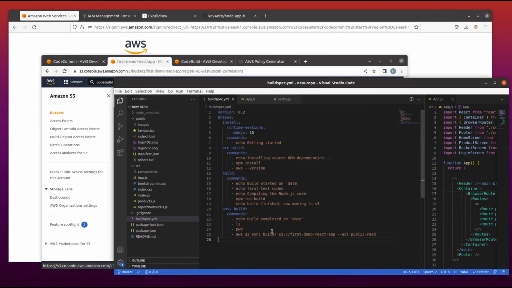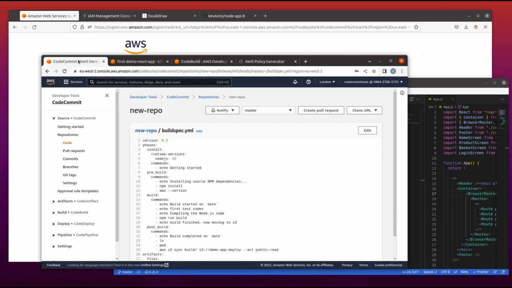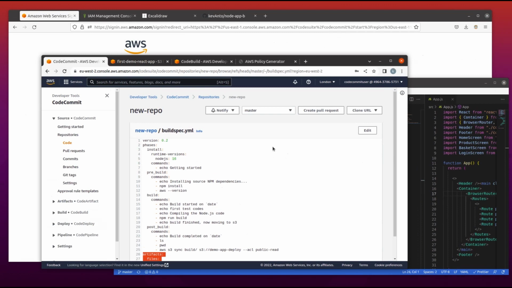So now that we have pushed the code successfully, we can see that if we go to CodeCommit, we won't have this path again since we've removed it and changed the bucket name to the correct bucket that we have. So let me refresh that.